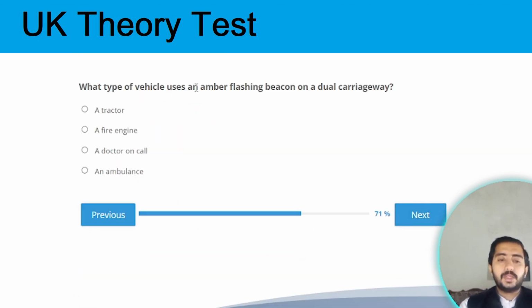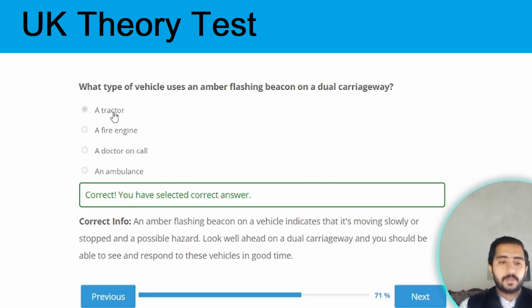What type of vehicle uses an amber flashing beacon on a dual carriageway? The correct option is a tractor. Option A is the correct one.